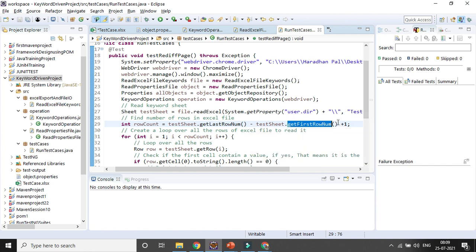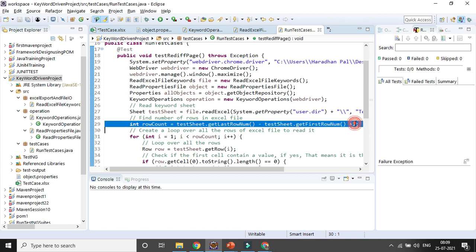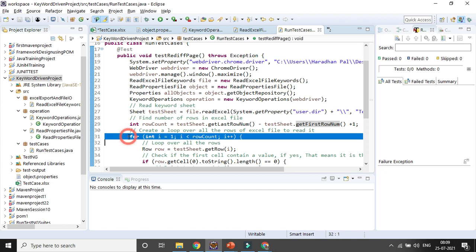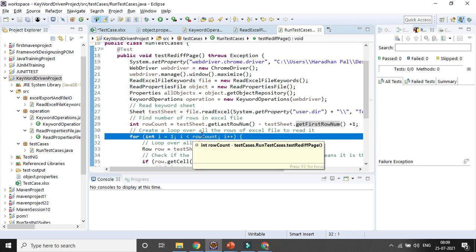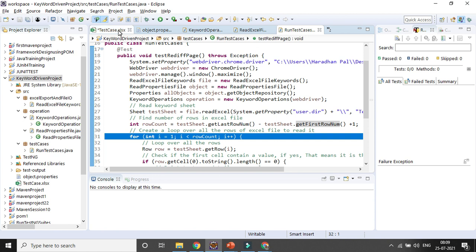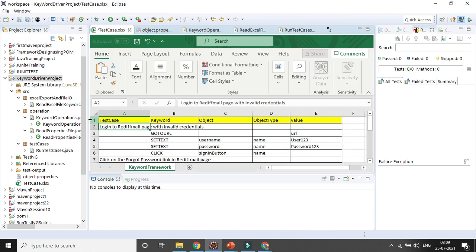Suppose your first row is 1 and your last row is 8. So what is the difference? It is 8 minus 1, which equals 7. But the rows are there from 1 to 8, so it is 8. That is the reason I am adding 1 more, so that it will give me the correct number of rows. Then I will be using a for loop. I will be iterating it from i equal to 1 to i less than row count. Why don't I want to iterate from the first row? Because my first row is the heading part. I want to iterate from the second row.